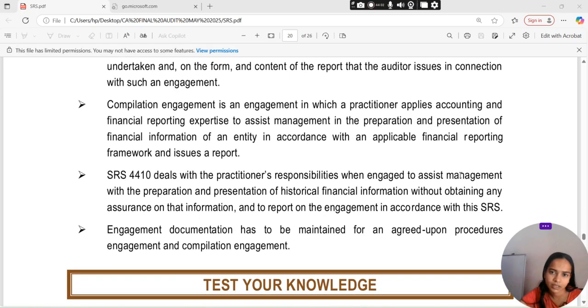A compilation engagement is an engagement in which the practitioner applies accounting and financial reporting expertise to assist management in the preparation and presentation of financial information of an entity in accordance with the applicable framework, and issues a report as per the practitioner's responsibility given.